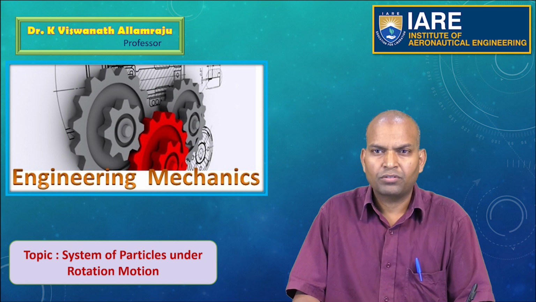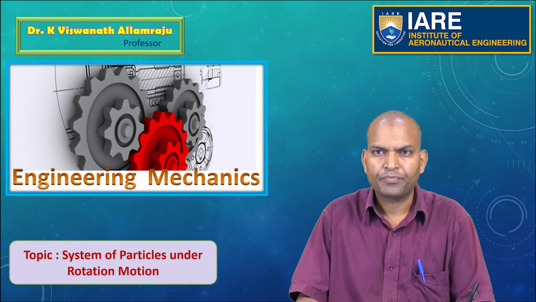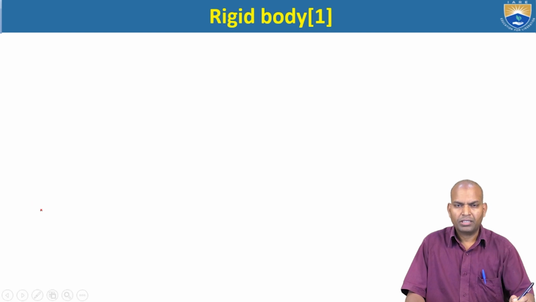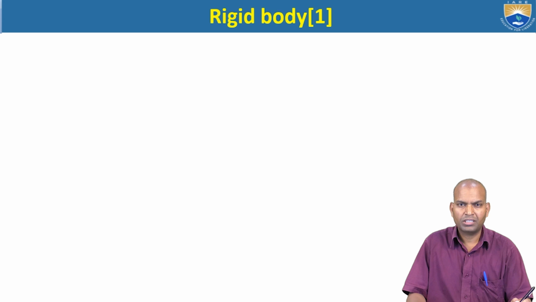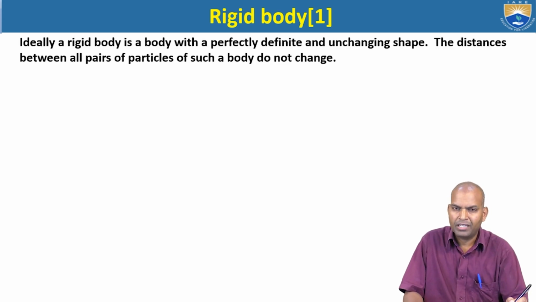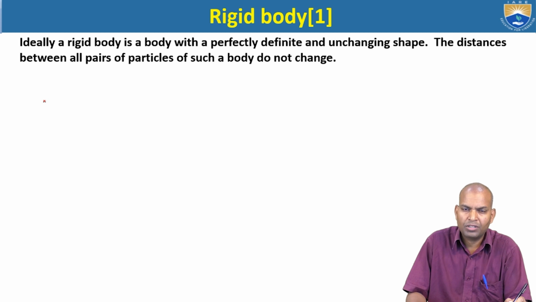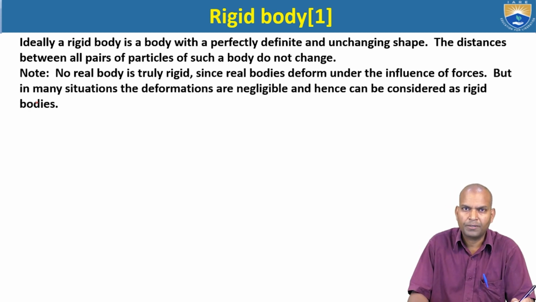In this session, we are going to study the system of particles and rotational motion. Let us begin with the concept of a body. Here we are going to consider the body as a rigid body. A rigid body is ideally defined as a body in which, when a load is applied, the distance between two particles remains unchanged. That body is known as a rigid body.